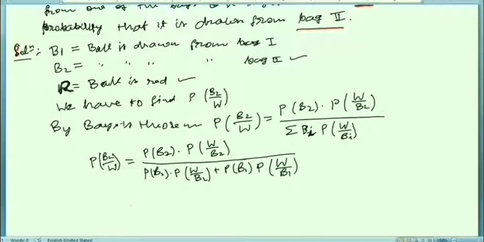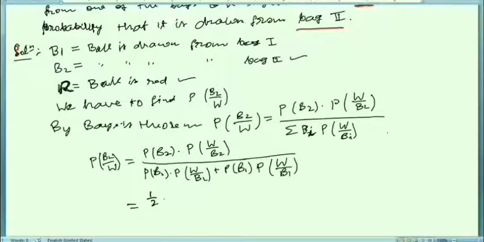Now you can put the values. Probability of B2 is what? We have two bags, and the probability of getting bag 2 will be 1 by 2, into the conditional probability W over B2.